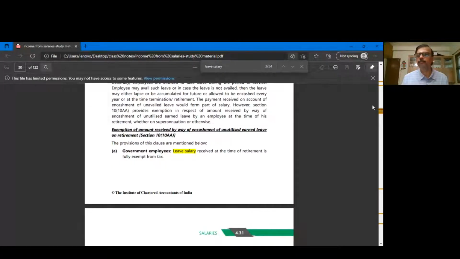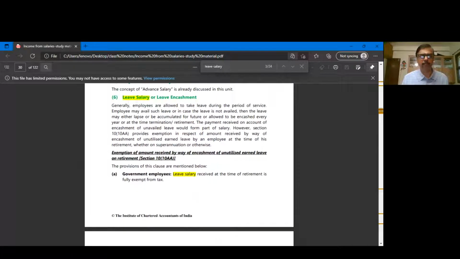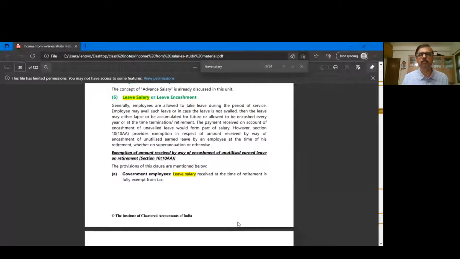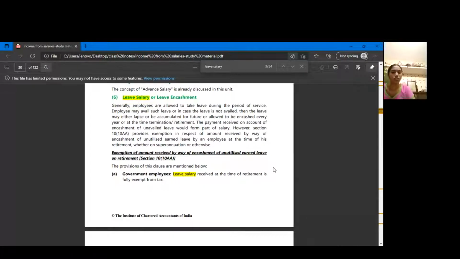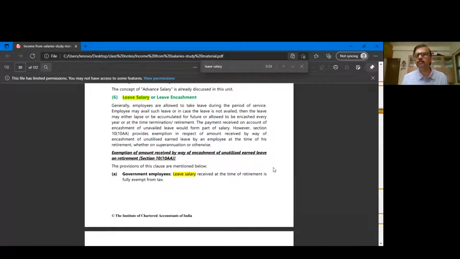I don't know why. Okay, so now all of you are not able to see the screen. Only some of you are able to see the screen. I don't know what's the issue. I'll again try that. Now, yes, sir. Now I can view the screen. Yes, you're able to see the screen now? Yes, sir. Okay, great.